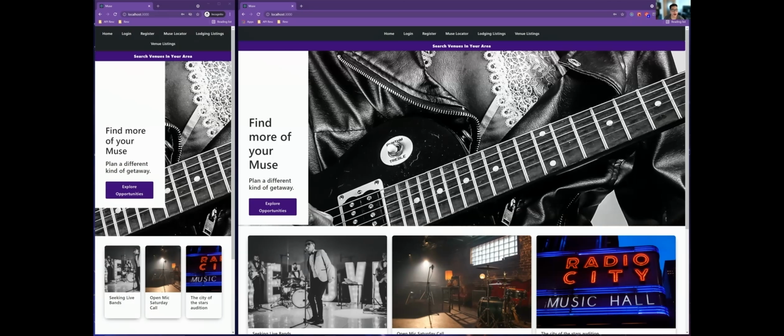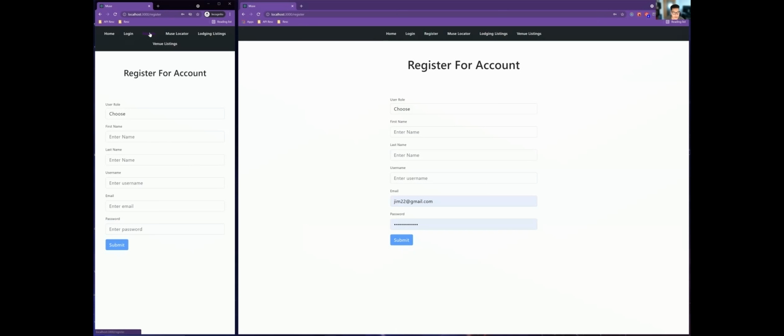Upon the user arriving at our home site, this is our landing page. To demonstrate the functionality of the entire site, I'm showing a mobile view as well as a normal desktop view here. At our very top, we have navigation between the pages. The user can also register, so go to registration. The user has the possibility to register as a buyer or seller.